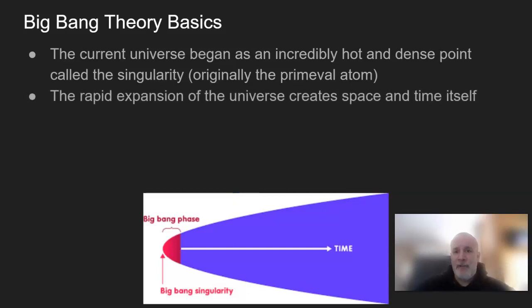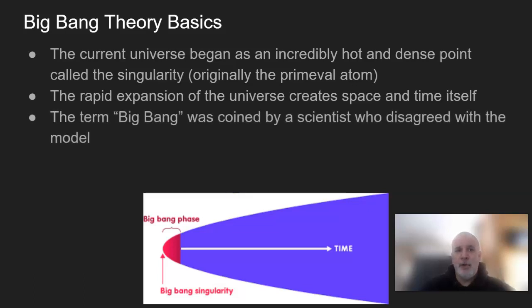The rapid expansion of the universe created space and time. So as this universe expanded from this one point, it created space and time itself. The term Big Bang was actually coined by a scientist who disagreed with the model. He was picking on it. He said, oh, it's a Big Bang.